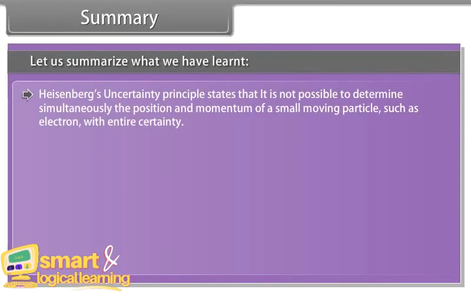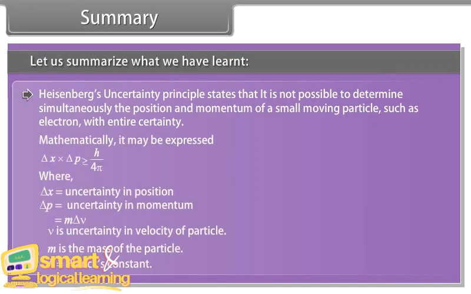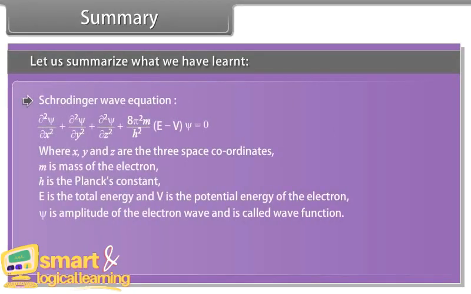Heisenberg's uncertainty principle states that it is not possible to determine simultaneously the position and momentum of a small moving particle, such as an electron, with entire certainty. Mathematically, it may be expressed as shown. Schrödinger wave equation, where x, y and z are the 3 space coordinates, m is the mass of the electron, h is Planck's constant, E is the total energy and V is the potential energy of the electron. Psi is the amplitude of the electron wave and is called the wave function.